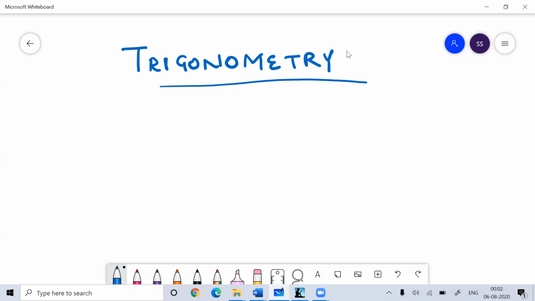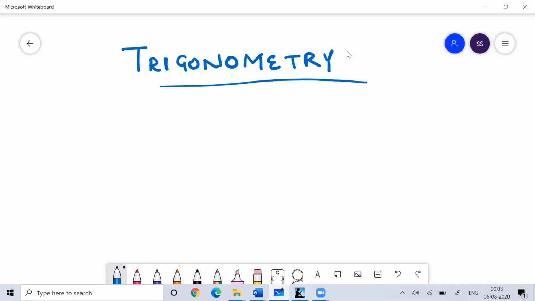Whenever we are talking about a triangle, the basic mathematics that helps us understand a triangle is called trigonometry. The word itself gives a definition: trigonon means triangle, and metry basically means the measurement.